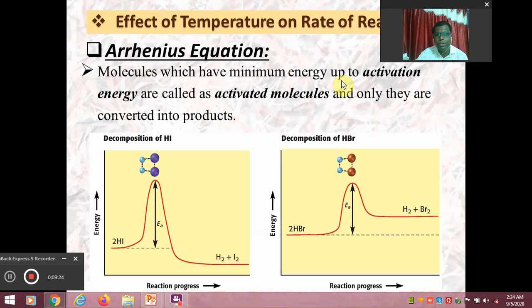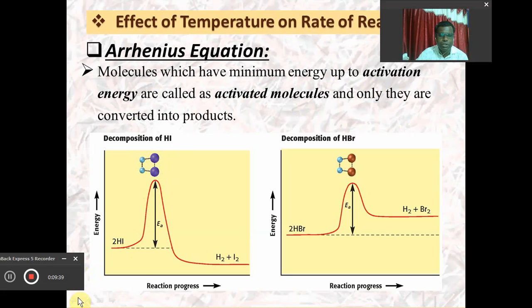Molecules which have minimum energy up to the activation energy are called activated molecules, as I already told you. For example, this is the reactant, hydrogen iodide, which gets converted to the activated complex or the transition state. This is the reactant, this is the transition state, or activated complex, and this is the product.